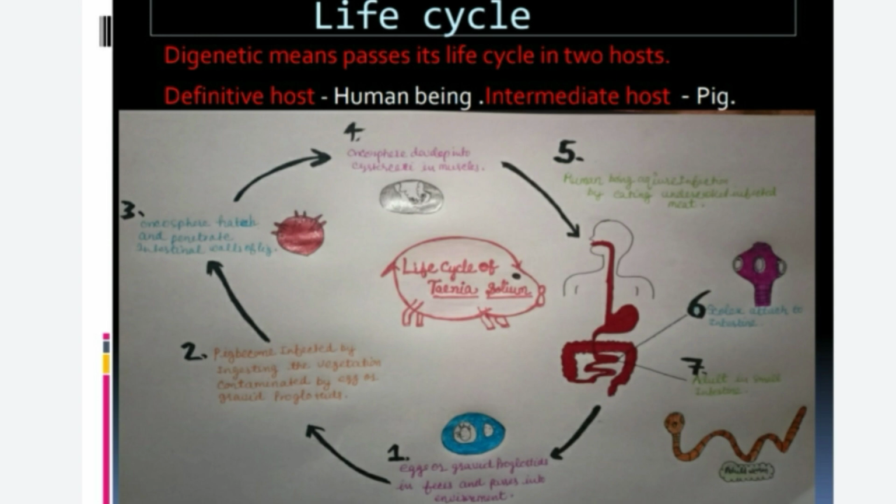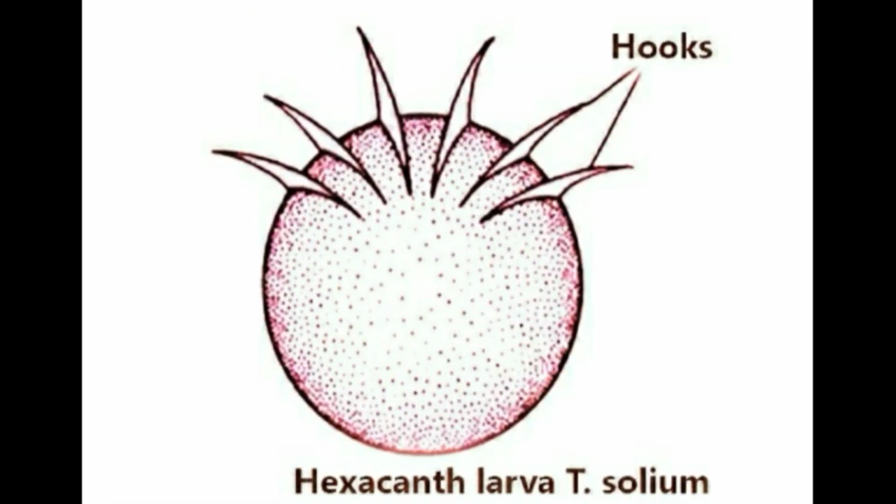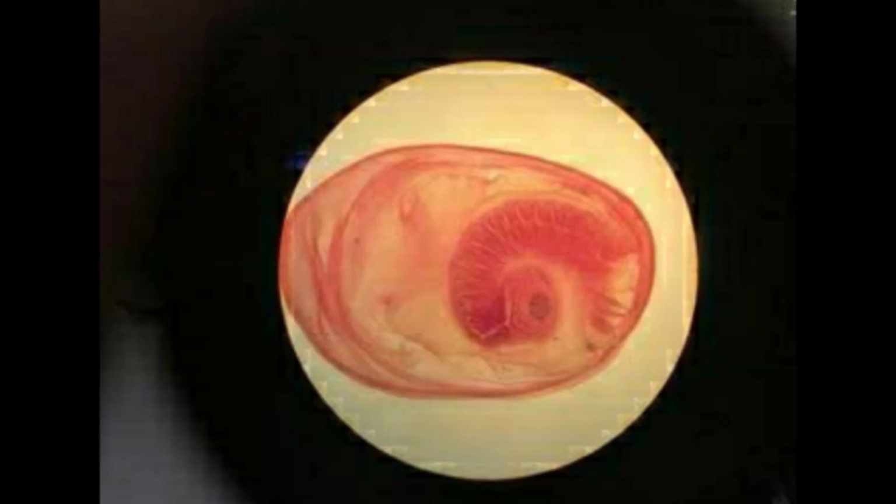break through the intestinal wall, then travel via the circulatory system. They embed themselves in the muscle of the pig and develop into cysticerci. Cysticerci, which are the next larval form, have the ability to persist in the muscles for many years. This is the diagram of the oncosphere larva, and this is the diagram of the cysticerci larva.